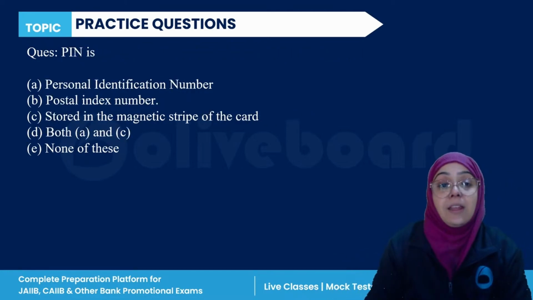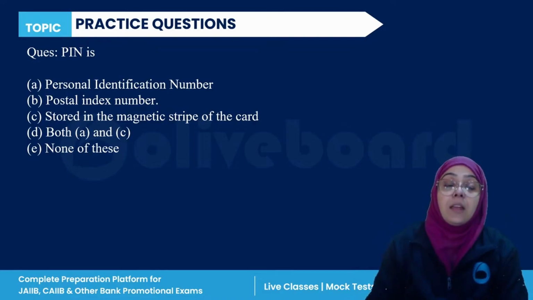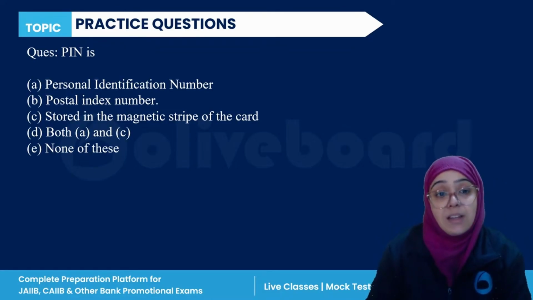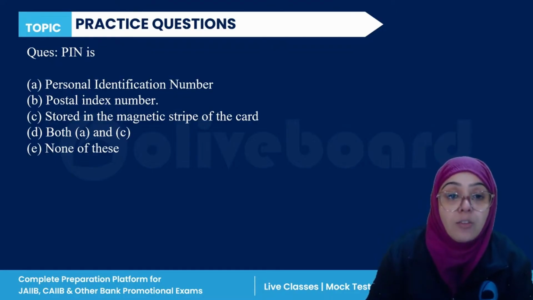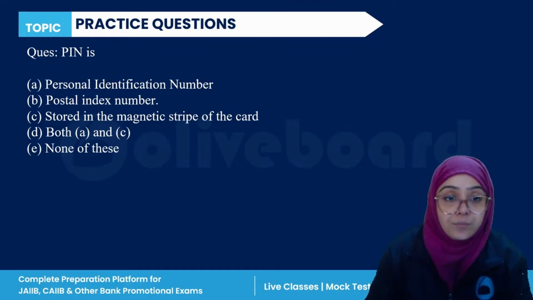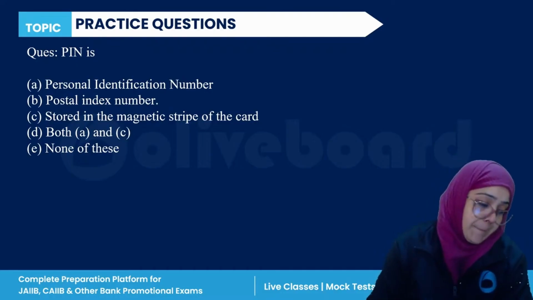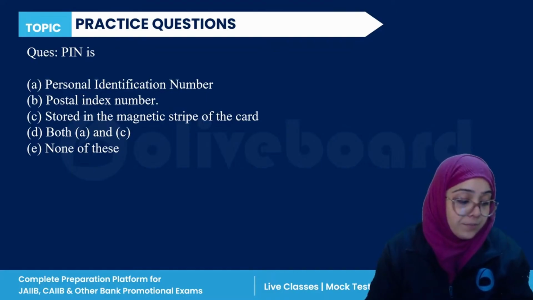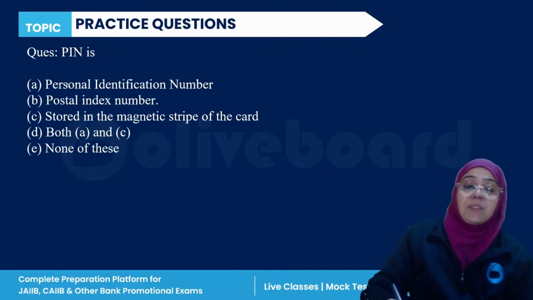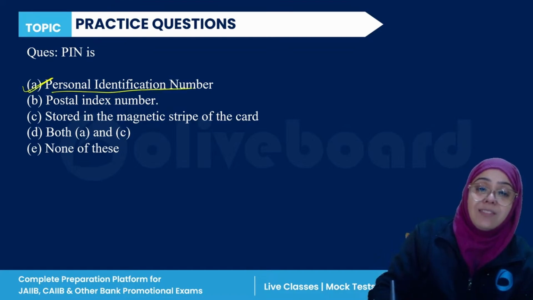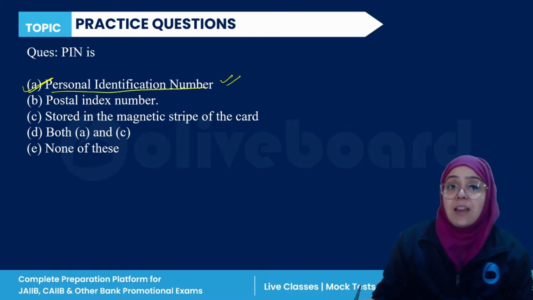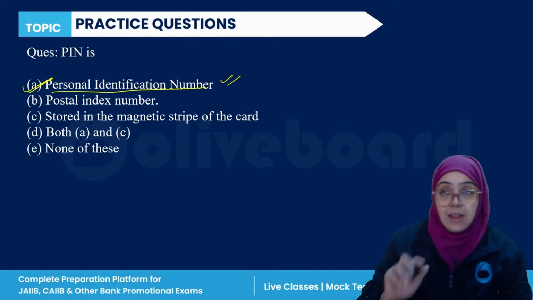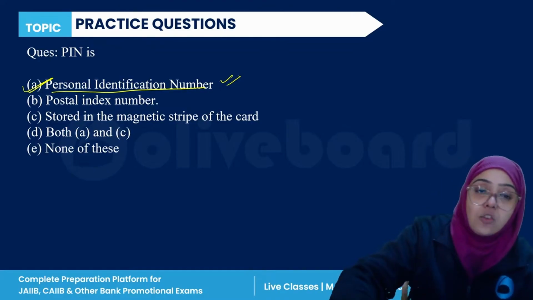Next question. PIN is the full form of what? Everyone, the full form of PIN. Very easy. What is the full form of PIN? Okay, so PIN is personal identification number. First is easy. Personal identification number. It is not stored in the magnetic strip of the card. Okay, personal identification number.